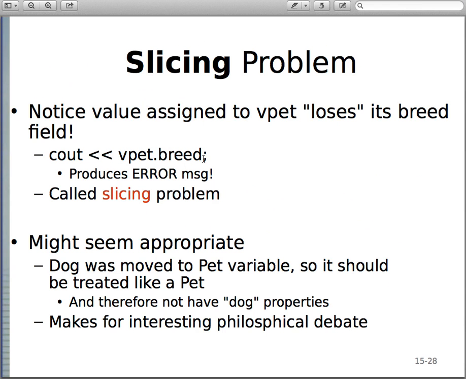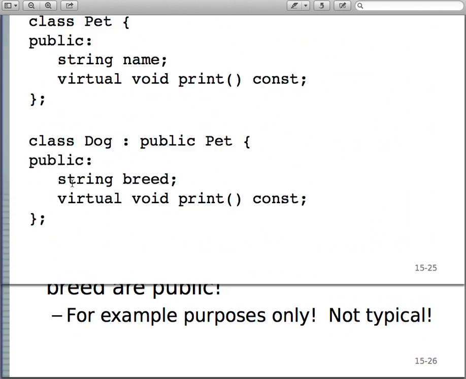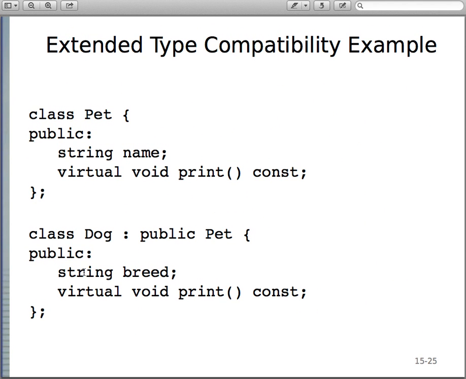Even though we assigned a dog to vpet, there is no breed. vdog had a breed, but vpet does not. Let me scroll back up. Dog has a breed data member, pet does not.